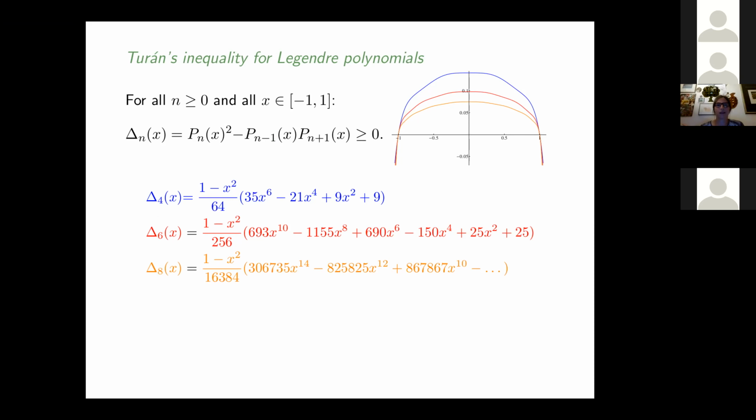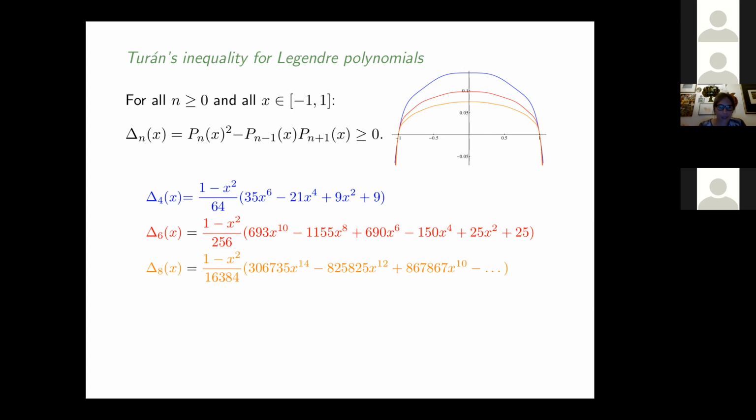And Legendre polynomials, they only have simple roots within the interval minus 1, 1. So as you can imagine, they're oscillating a lot. And if you look at this Turán determinant, it looks very smooth; all these oscillations are somehow gone. From one degree to the next, they're not monotonically increasing, but decreasing. The other way around could be nice to use for a proof. And in fact, with the right scaling, it has been used for a proof also.